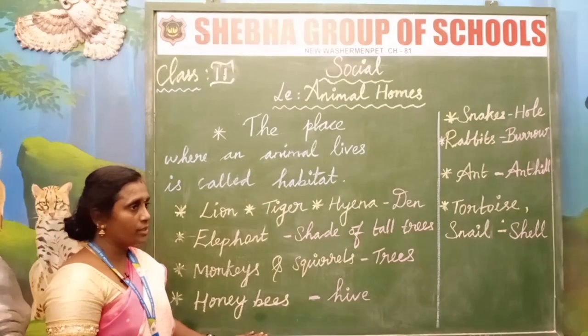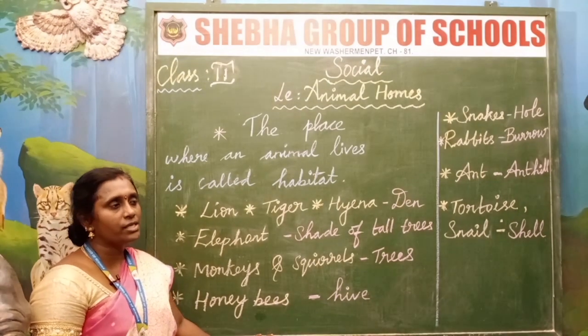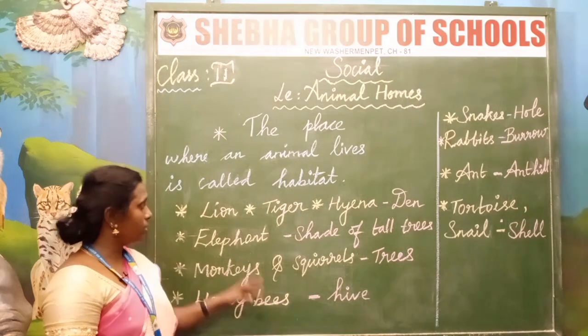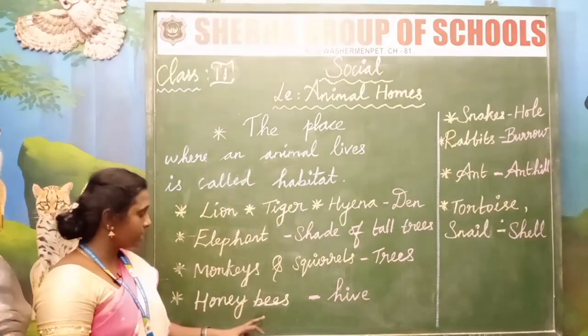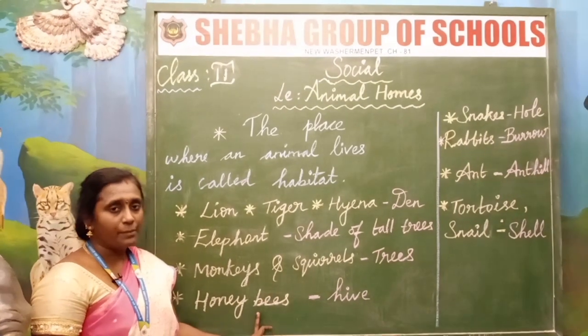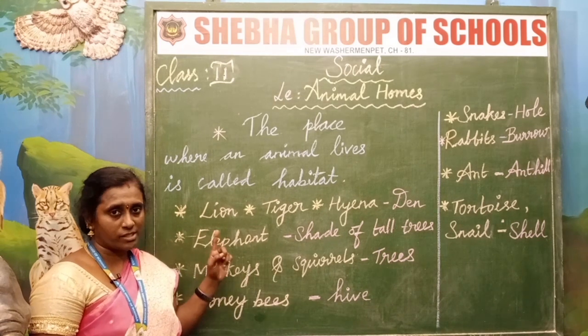Here, children, in this lesson we saw the homes of wild animals. What are the wild animals we saw? We saw lion, tiger and hyena, then elephant, monkeys and squirrels, honeybees, snakes, rabbits and rats, ant, tortoise and snail. I hope you understand the homes of wild animals.